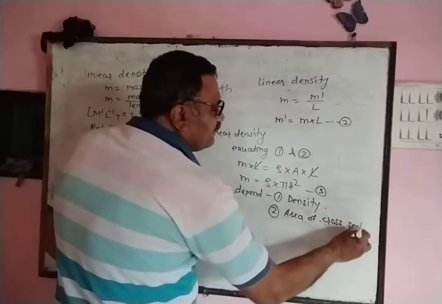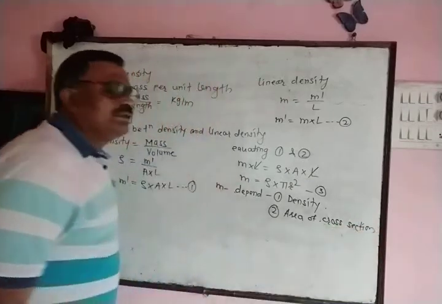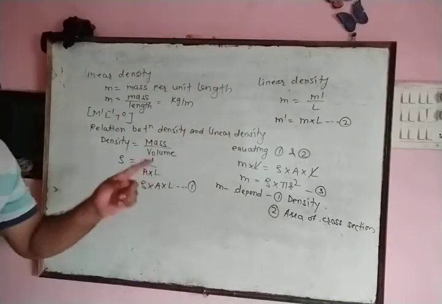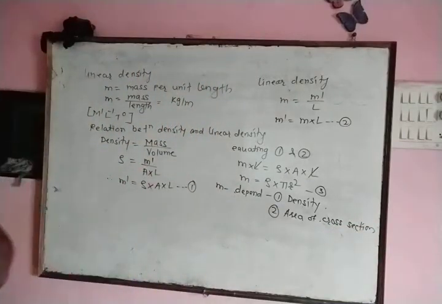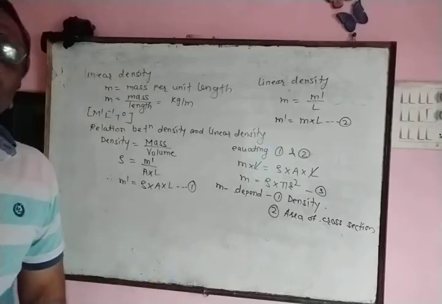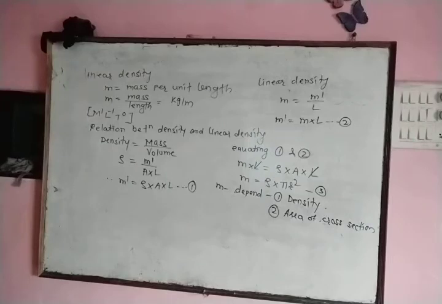It is independent of length. First one is the density of material, and second one is area of cross section.